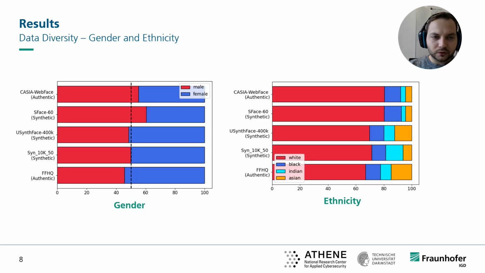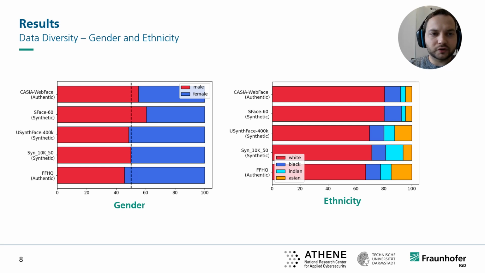The distribution of the gender attribute is visualized in the figure on the left. The dotted line indicates an equal distribution. While the FFHQ dataset, U-SynFace 400K dataset, and the Syn 10K50 dataset are nearly balanced, the imbalance of the gender distribution in the S-face 60 dataset increased in contrast to its generator training data, CASIA-WebFace, which might indicate that the generative model tends to create samples from its majority class regarding the gender distribution.